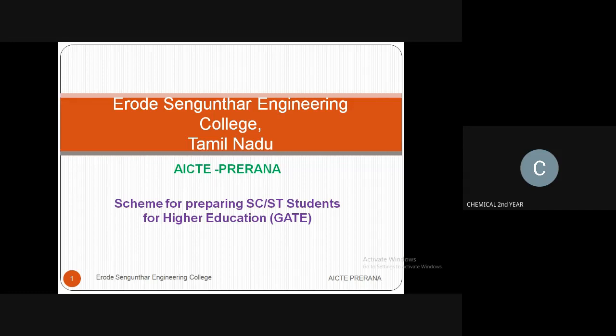Here we are going to see some problems related to mass transfer, heat transfer, and transport phenomena for the AICTE program, preparing SC/ST students for higher education. With your kind help, we are going to teach very important problems related to GATE. Let us go to the problems.